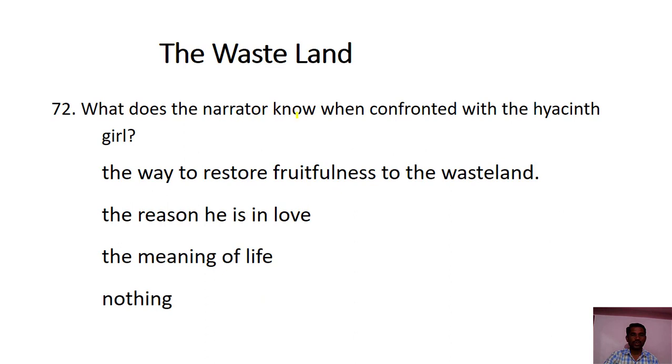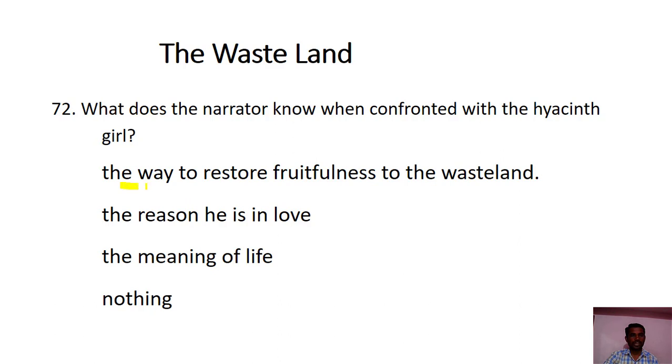What does the narrator know when confronted with the hyacinth girl? The way to restore fruitfulness to the wasteland, the reason he is in love, the meaning of life, or nothing.